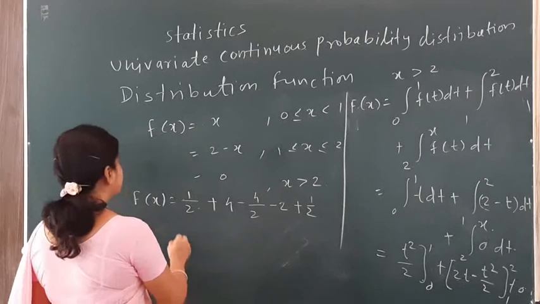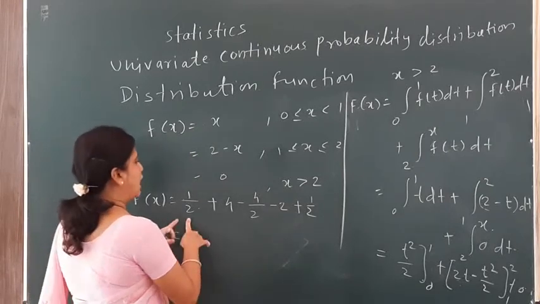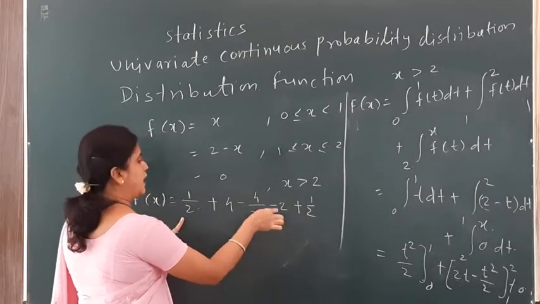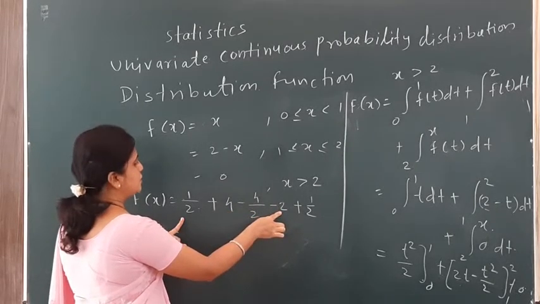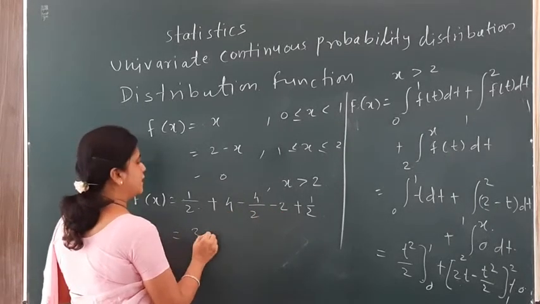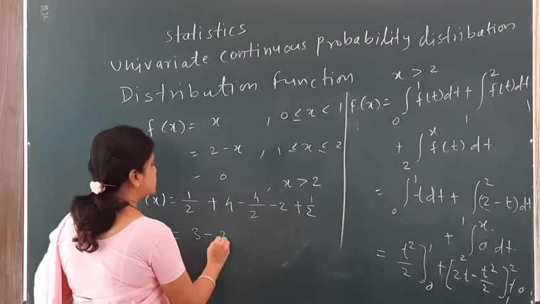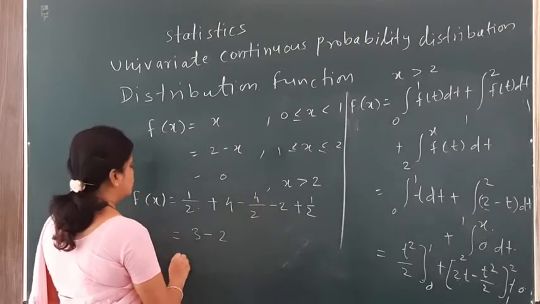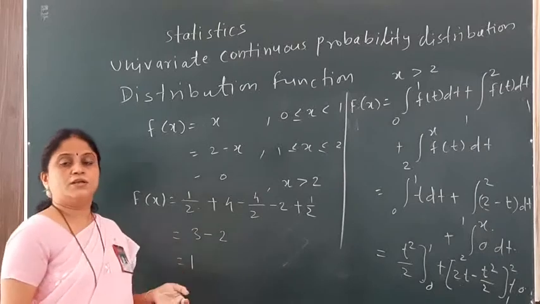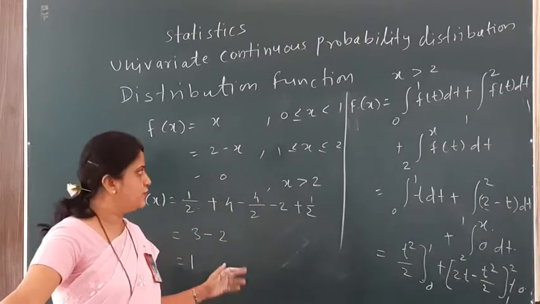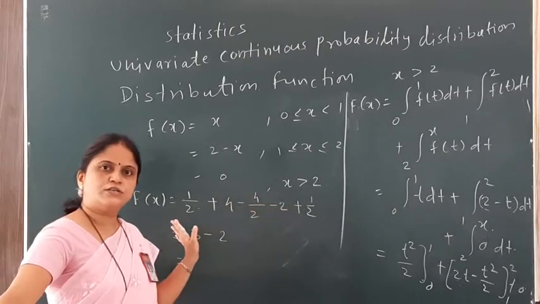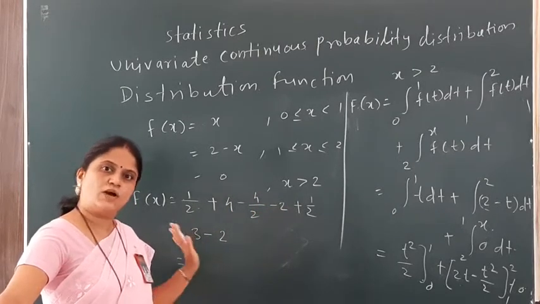Now we can simplify this as half, 1 minus 2, that is minus 1, 4 minus 1, that means it comes as 3, so 3 minus 2, that is 1, which is my largest value of F(x), that is 1. So for the last range always your distribution function comes as 1 only.